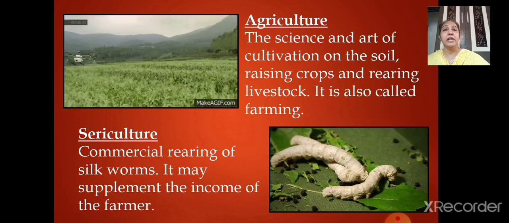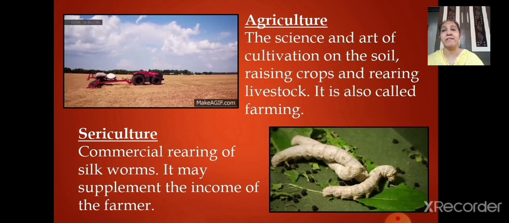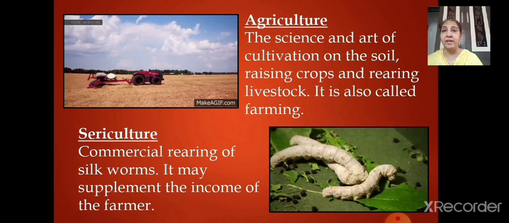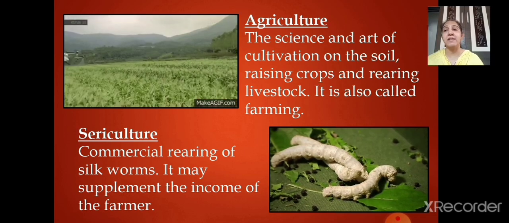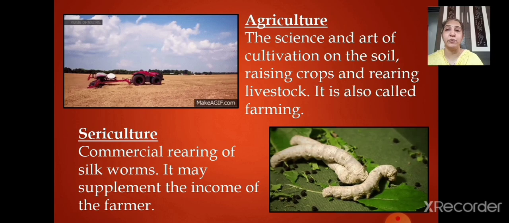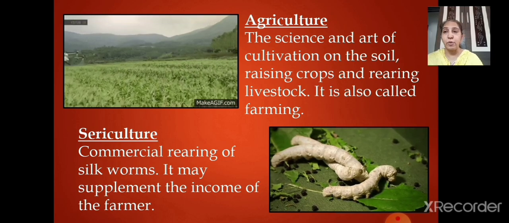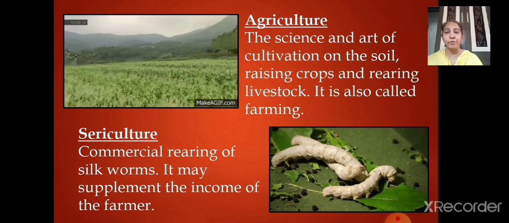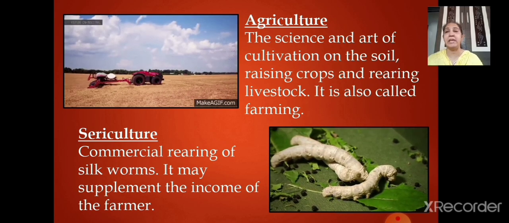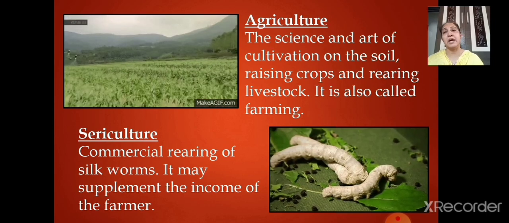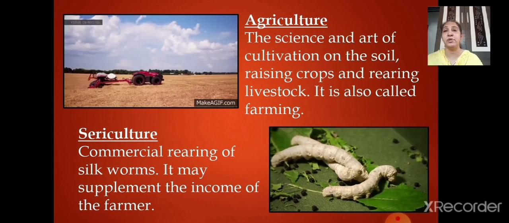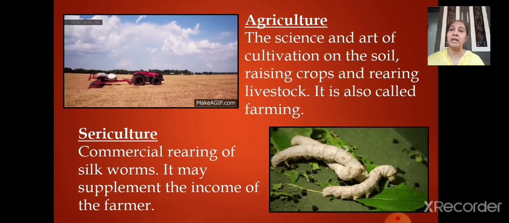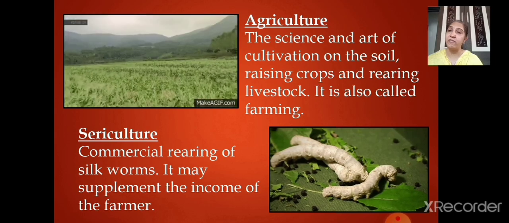Again, I'll repeat, it is science as well as art. Science means it includes seeds and processes required, right? And art of cultivation, unless and until the skilled person is doing this work, that art is required, right? Without that art, it cannot be done, correct? Is it an easy job to do the agriculture activities? Definitely not. So the science and the art of cultivation, combined together on the soil, raising crops and rearing livestock, is called farming.